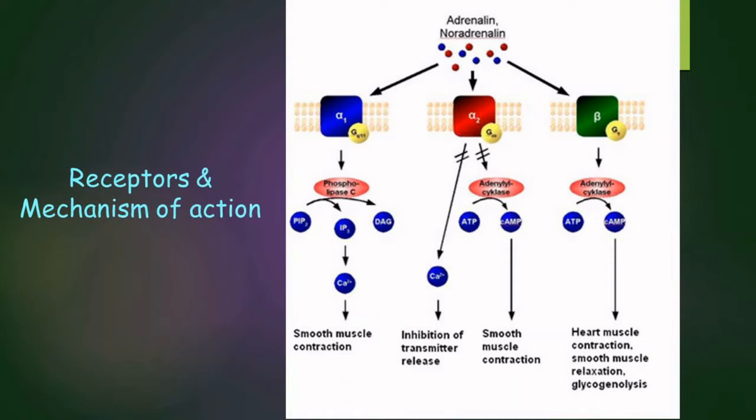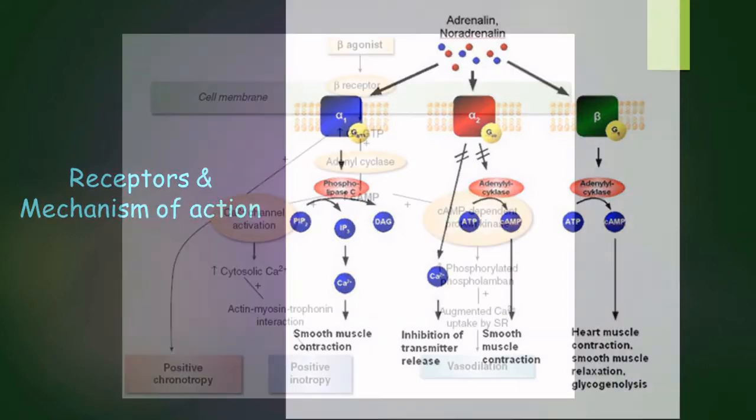And the third set of receptors is called the beta adrenergic receptors. The beta adrenergic receptors activate adenylate cyclase, which converts ATP to cyclic AMP. Cyclic AMP causes heart muscle contraction, smooth muscle relaxation, and glycogenolysis. So this is the mechanism of action of the different receptors.